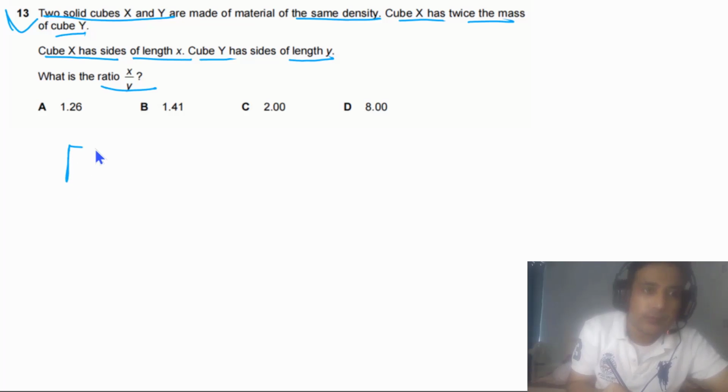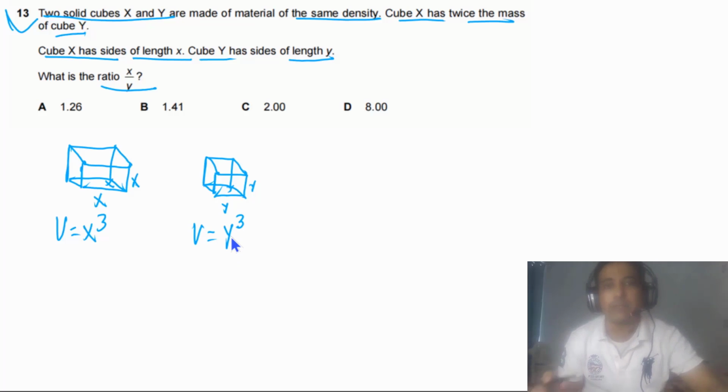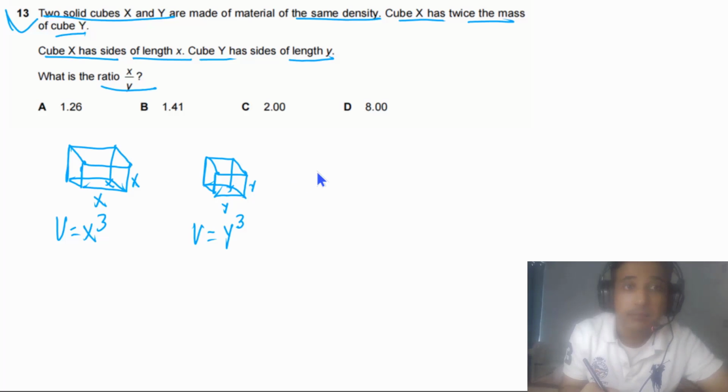So for this question, first of all, simply we can imagine we have two cubes. So imagine that this is cube X, and the sides of cube X are X. We can also imagine each side of this cube is X, and we have another cube that is cube Y. Cube Y has sides Y, so this is Y, this is Y, this is also Y. So the volume of this cube will be equal to X cube, and the volume of this one will be equal to Y cube. For this question, it is given to us these two cubes have the same density.